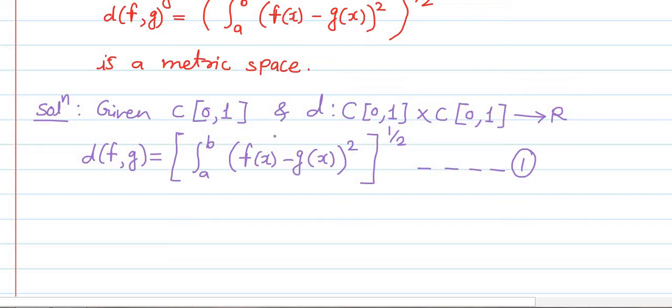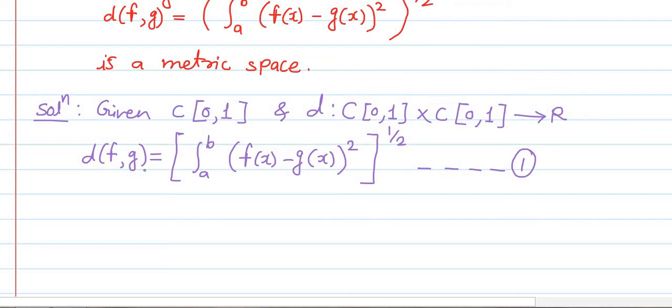Therefore this integrand is non-negative, and we know that the integration of a non-negative integrand is always non-negative. Therefore the square bracket gives a non-negative quantity, and its positive square root will again be non-negative. Therefore d of f comma g is greater than or equal to 0, so the non-negativity is established. Number second is the coincidence.